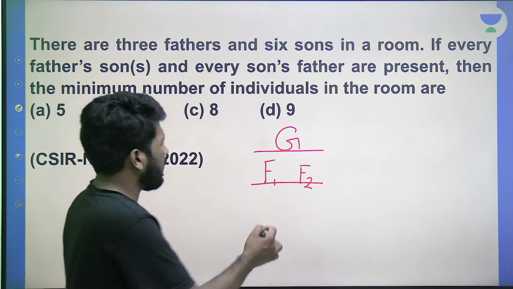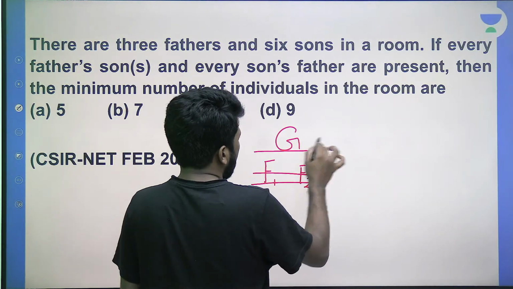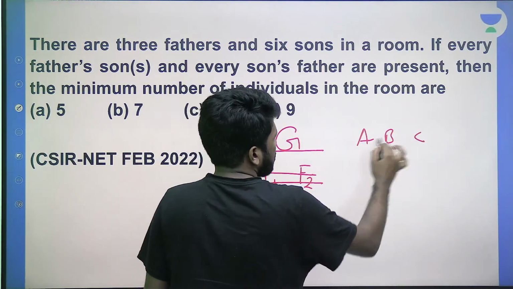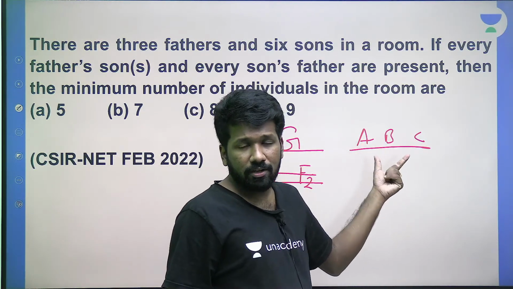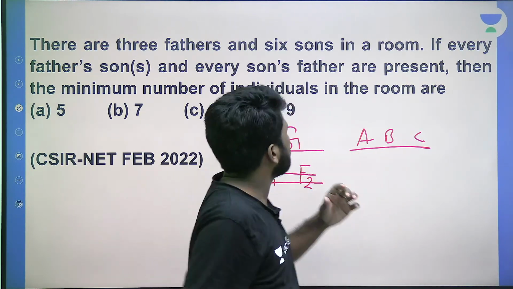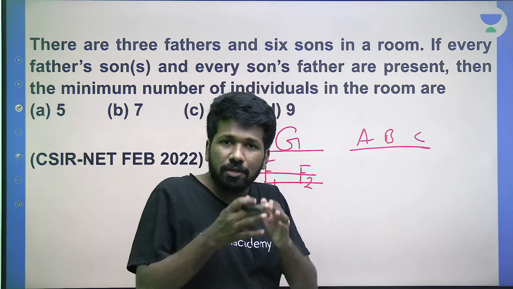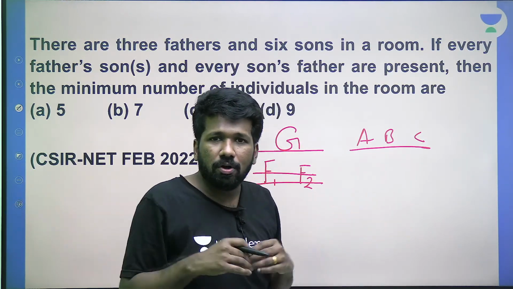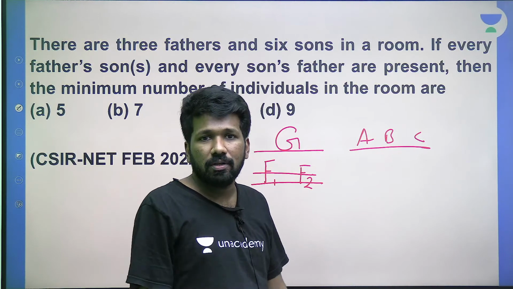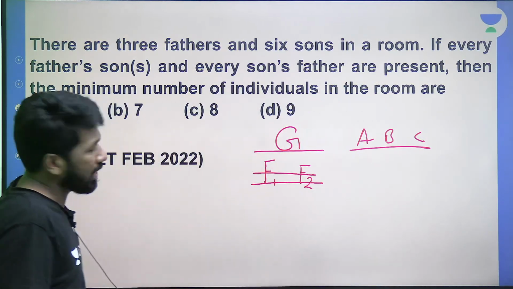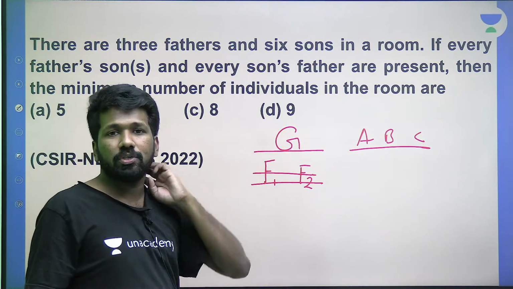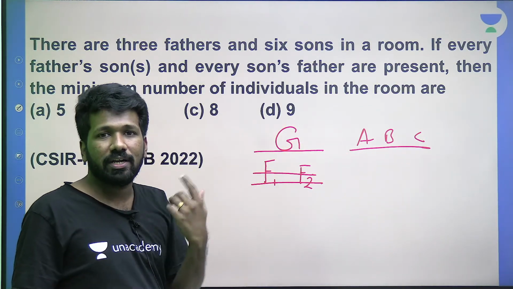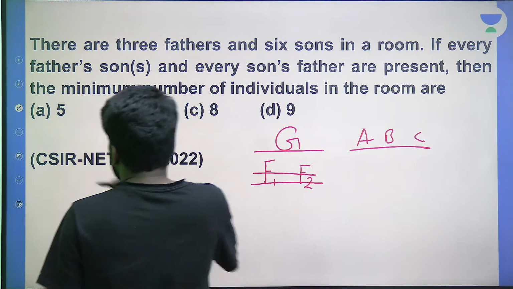Why didn't I take 3 people like A, B, C in the same generation? Then the 3 fathers are already completed. To make the 6 sons, we need to assume 6 new people. But we have to minimize, we need the minimum number. That is the reason I am taking it in 2 generations, not in 1 generation. I hope that much is clear.